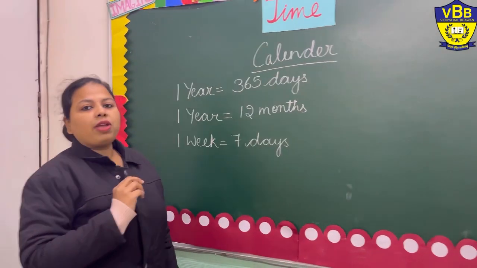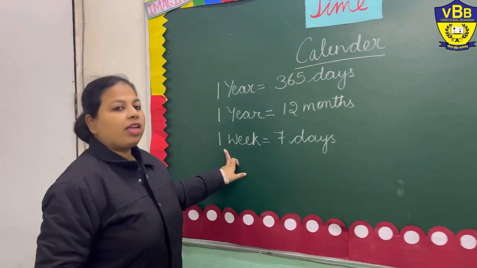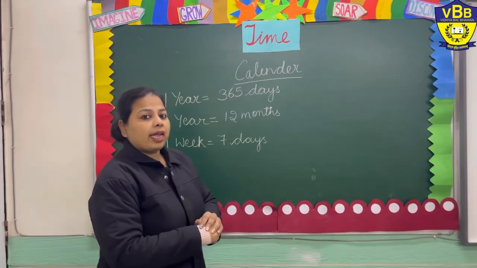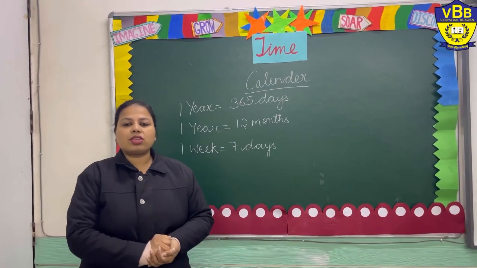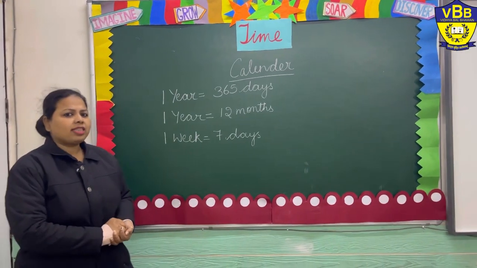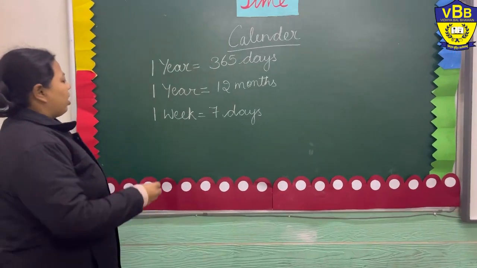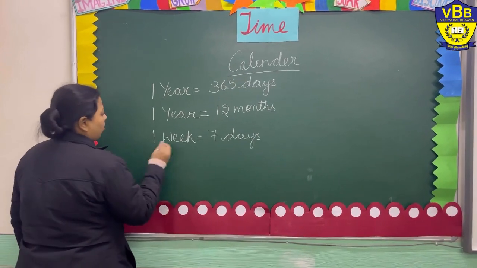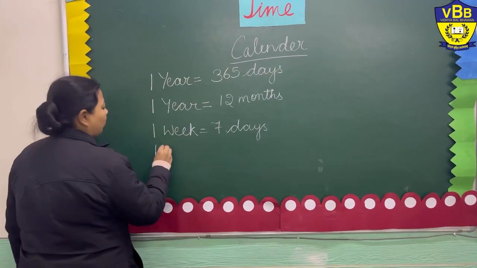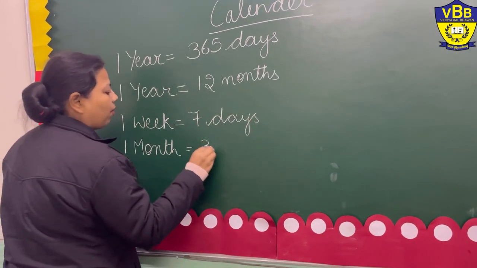In 1 month, we have 4 to 5 weeks, and in 1 week we have 7 days. Do you know about the days? It's Monday, Tuesday, Wednesday, Thursday, Friday, Saturday, and your most favorite is Sunday. Why we like Sunday? Because we get a holiday on Sunday, right? Now, there are 30 or 31 days in a month. So how many days are there in a month? There are 30 or 31 days.